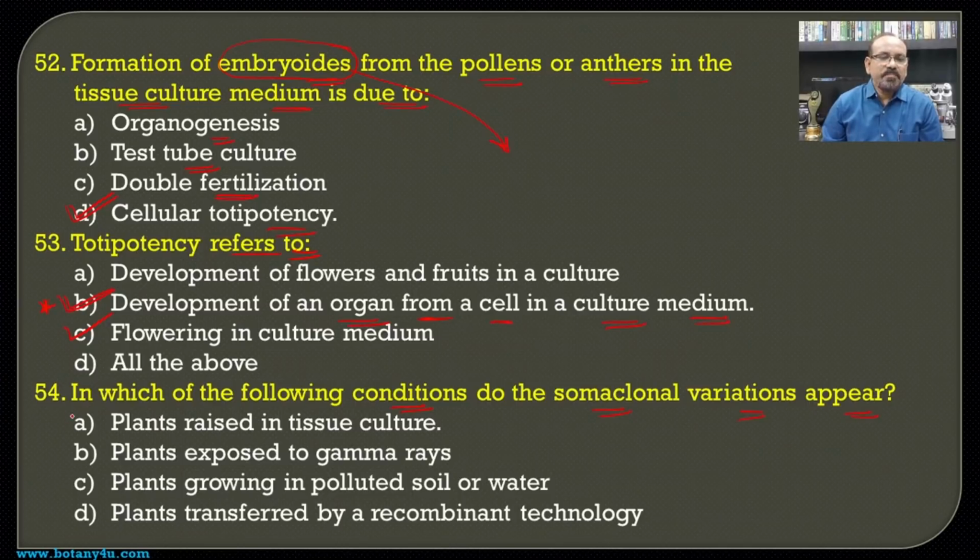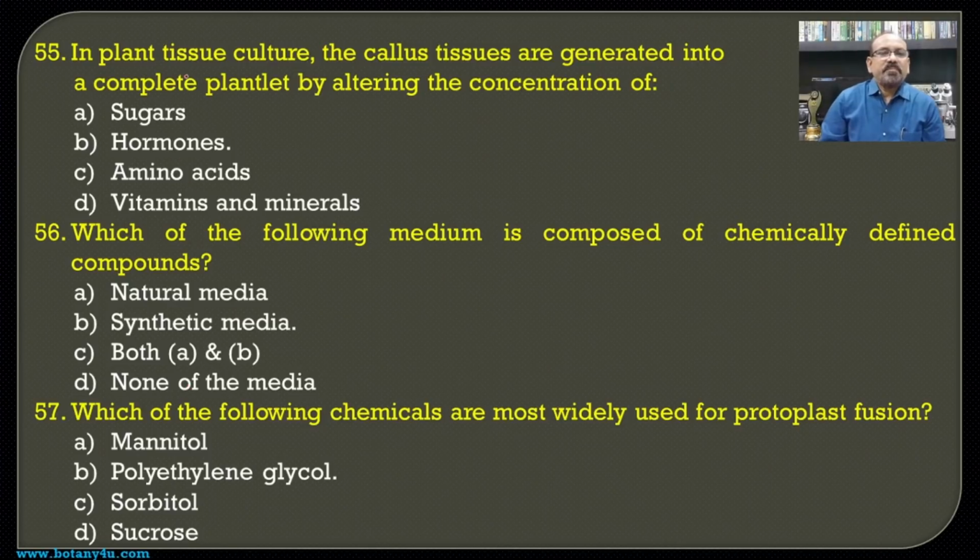When plants are raised in tissue culture, they have certain variations among them, and these are known as somaclonal variation, because there is a formation of the plant from somatic cells, and it is a cloning process when they are cultured on a nutrient medium in the laboratory.